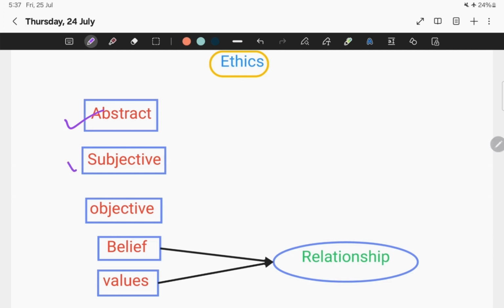Next I studied subjective. What does subjective mean? Subjective means subject specific, based on certain individual perspectives. And what does objective mean? Objective refers to something that is fact based and can be verified independently. So this is the meaning of subjective and objective.